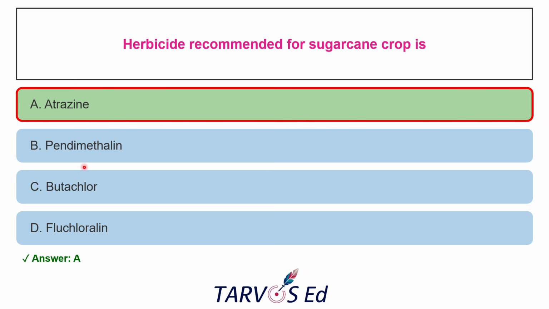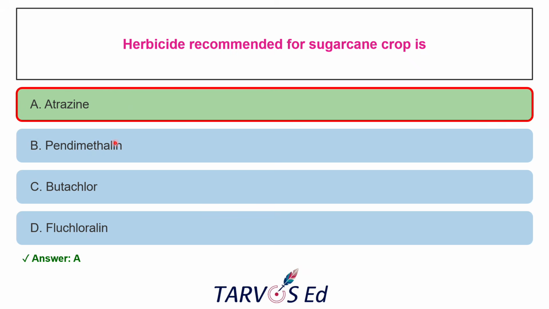Okay. And pendimethalin, this option is wrong. Why is that? It is used in sugarcane as a tank mix. Okay. This will be used in the sugarcane crop as a tank mix with atrazine. But atrazine is the primary one.